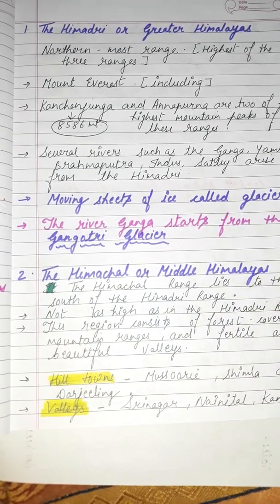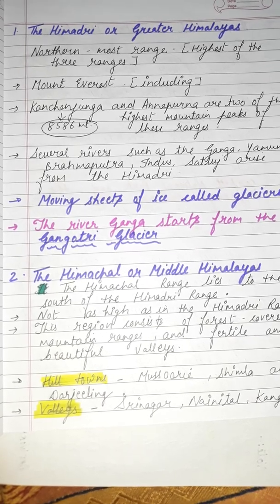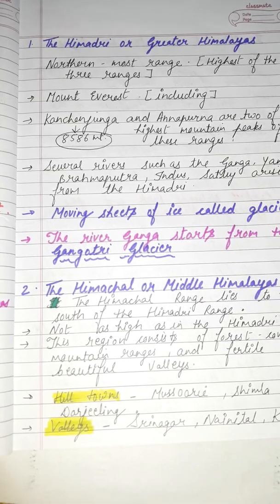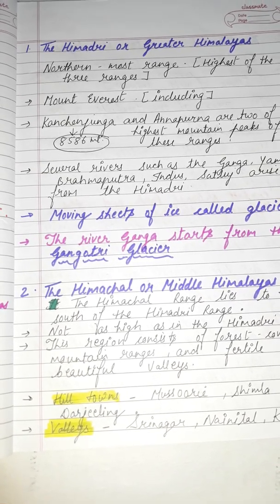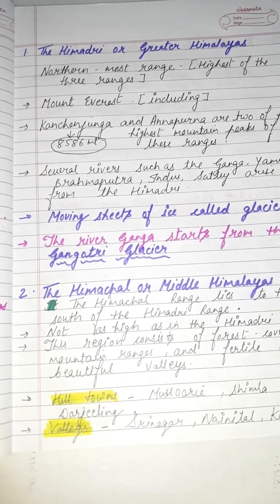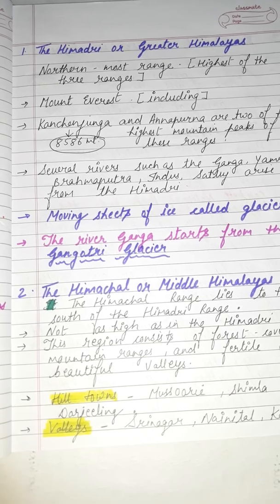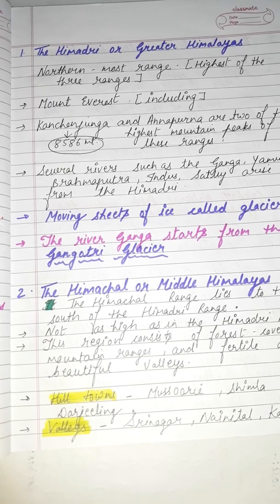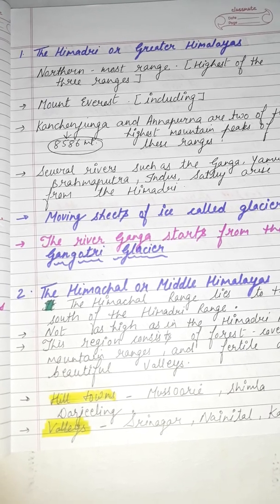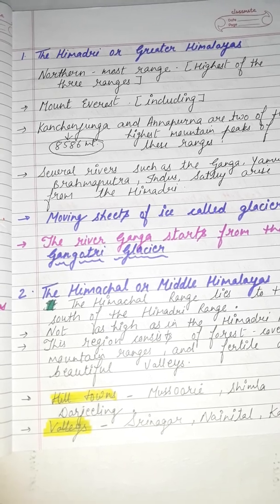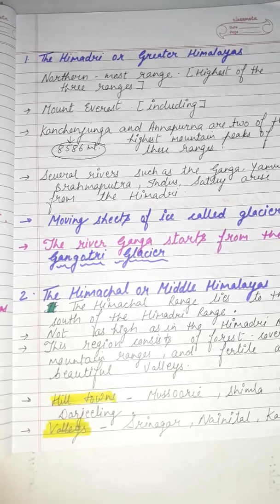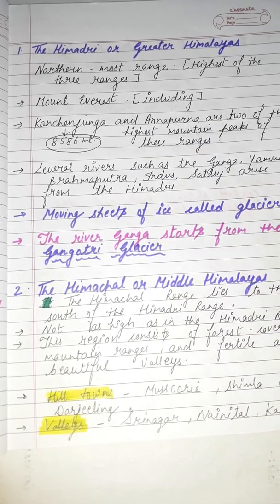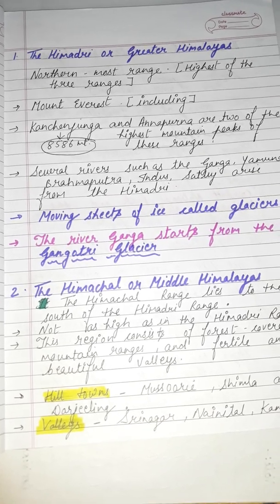This is the northernmost range of the Himalaya. It is the highest of the 3 ranges and contains all the highest peaks, including Mount Everest. Peaks in the Himadri remain permanently covered with snow. Kanchenjunga and Annapurna are 2 of the highest mountain peaks of this range.